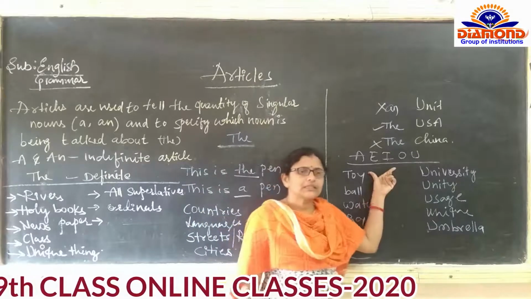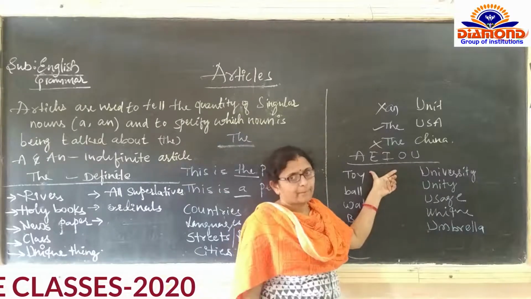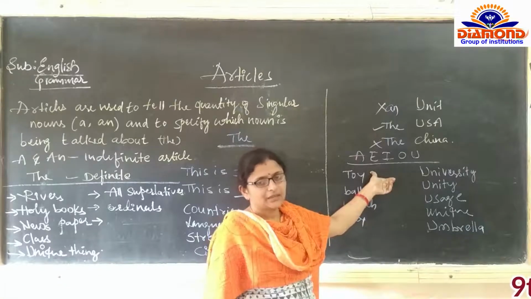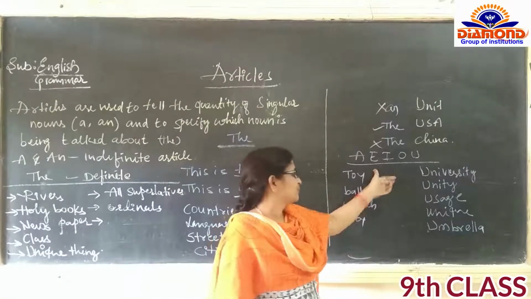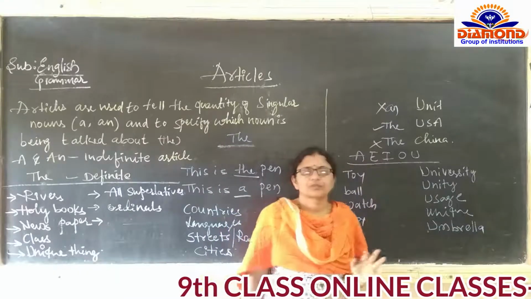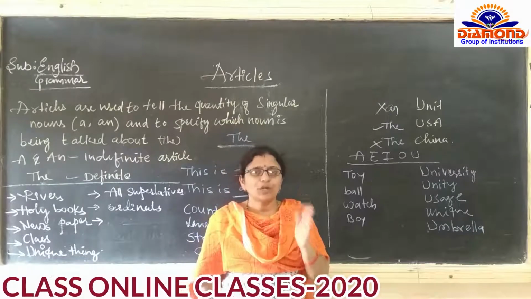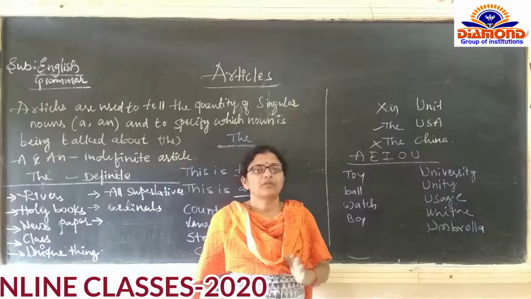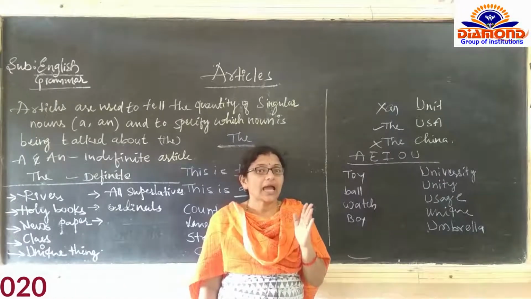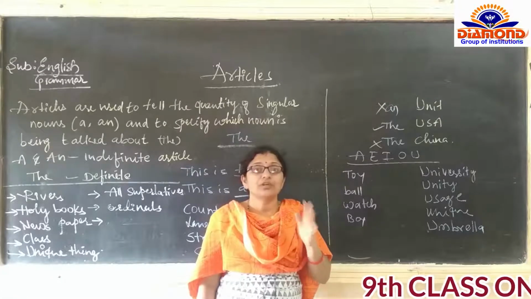We all know that in English we have 5 vowels: A, E, I, O, U. Let's come to the concept. For every vowel sound, we use 'an'. For every consonant sound, we use 'a'.